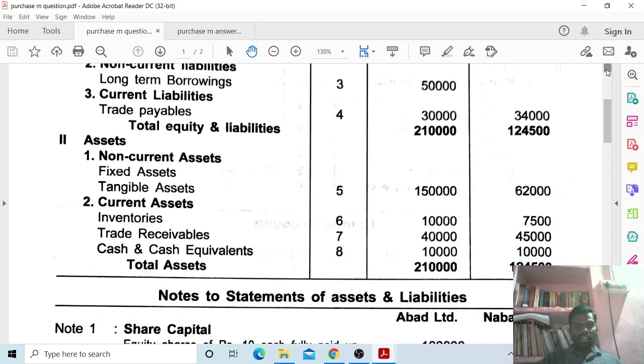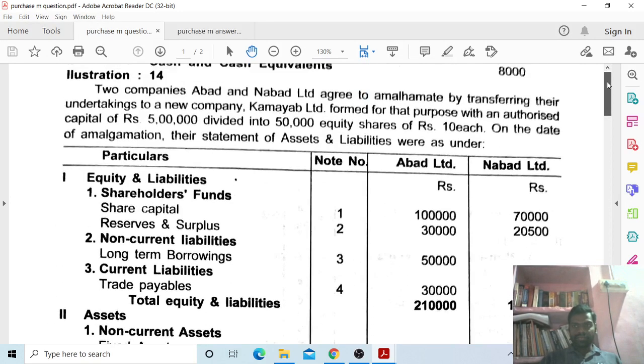Now let us see the problem. Question: Two companies, Abad and Nabad Limited, agreed to amalgamate by transferring their undertakings to a new company, Kamayab Limited, formed for that purpose with an authorized capital of rupees 5 lakh, divided into 50,000 equity shares of rupees 10 each. On the date of amalgamation, their statements of assets and liabilities were as follows.